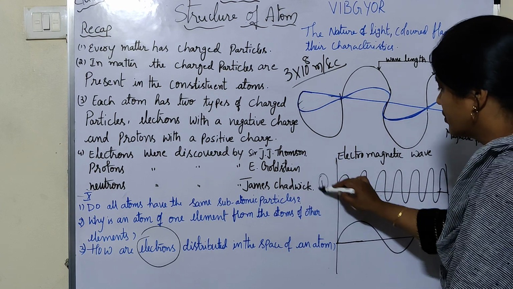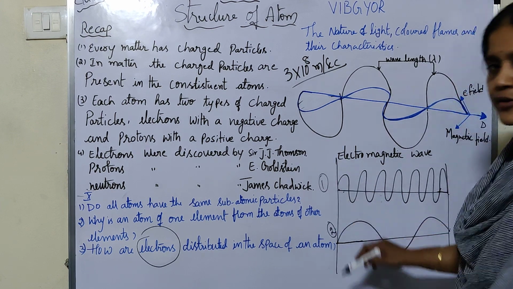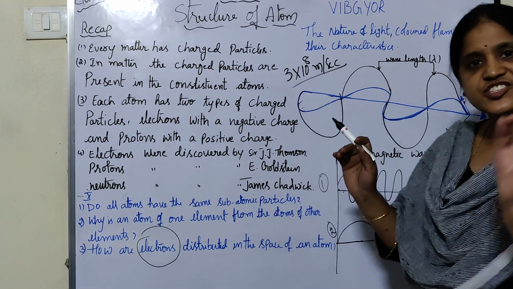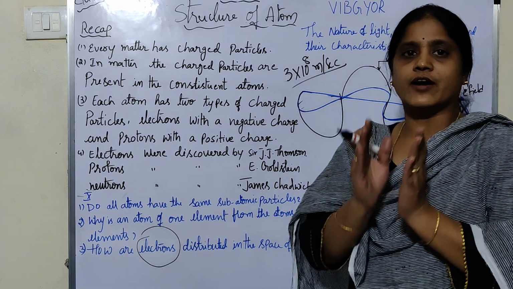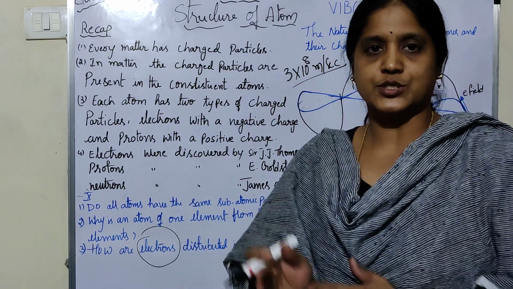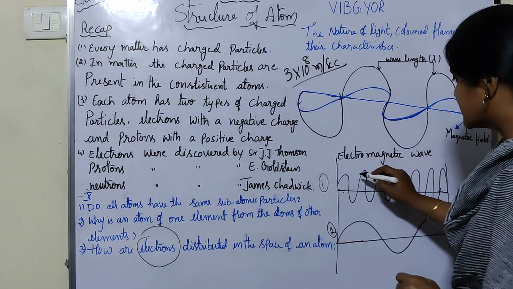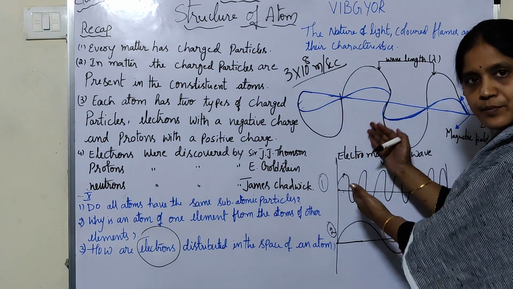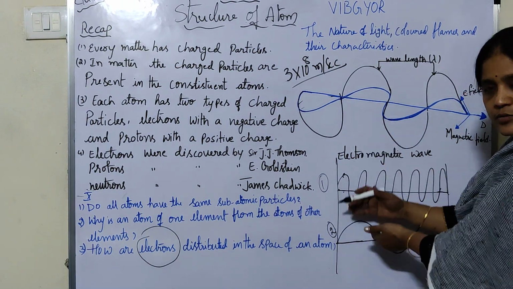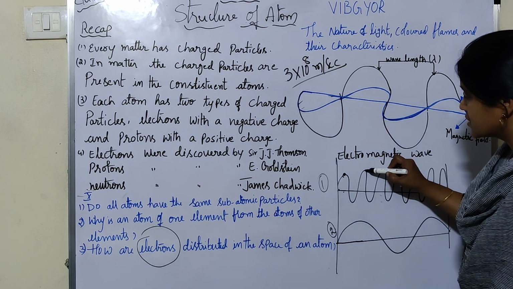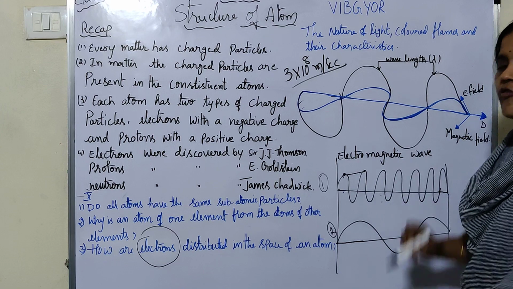Now you see two waves, 1 and 2. The distance between one peak to the other peak is known as wavelength. See, these are the peak points. Either you can take top or bottom. The distance from this peak to this peak is known as wavelength.